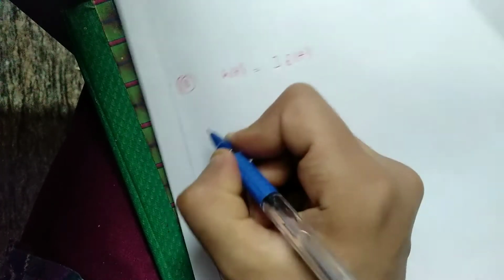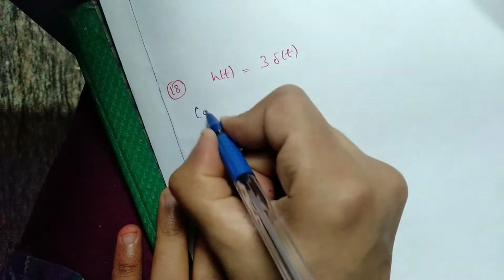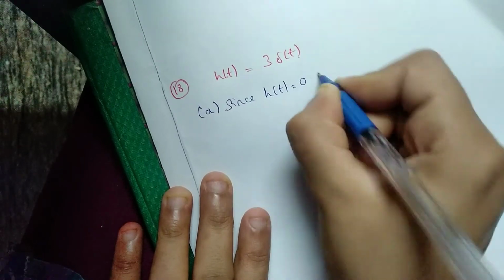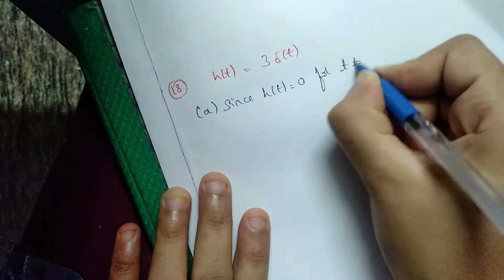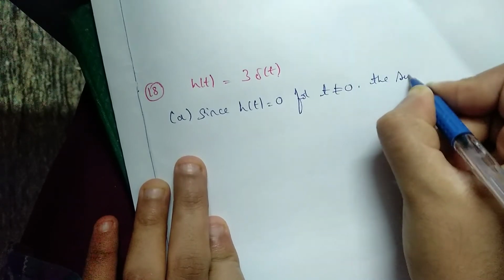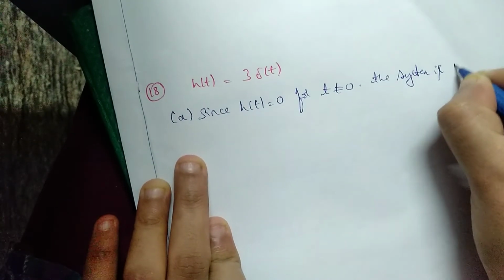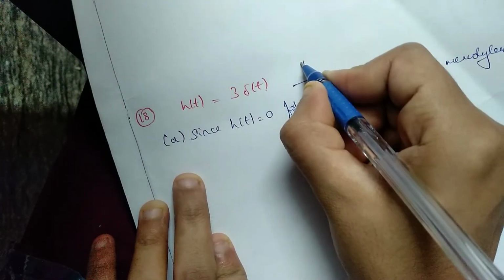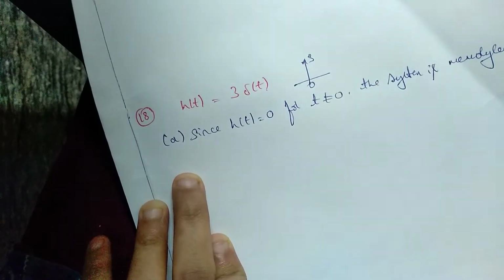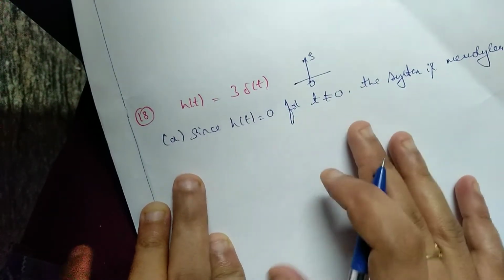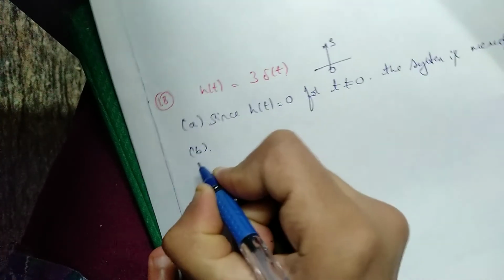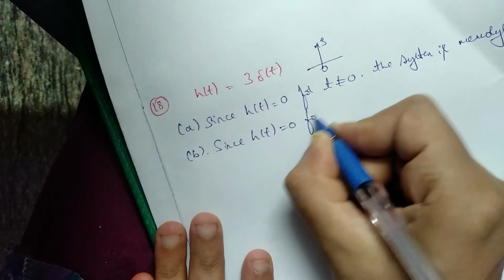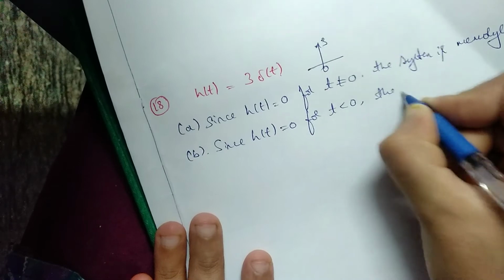the next problem they have given is h of t is equal to 3 into del of t. To check the memoryless property, since h of t is equal to 0 for t not equal to 0, the system is memoryless. That means if you plot this waveform, you will get a value with an amplitude of 3 at 0. All other values are 0. So we can say that it is memoryless. To check the causality, since we don't have negative values, h of t is equal to 0 for t less than 0. So the system is causal.